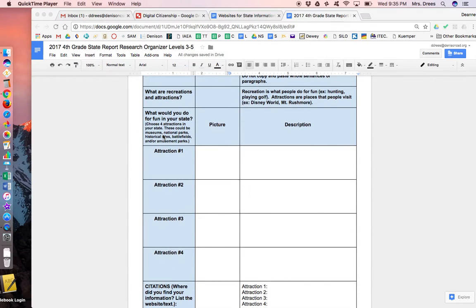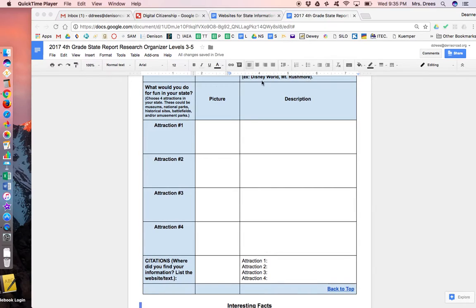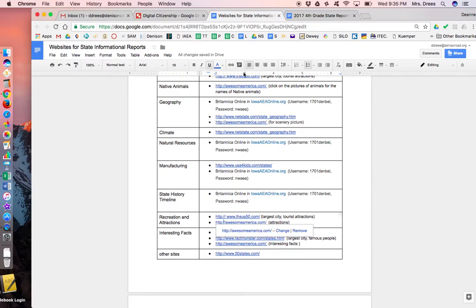Choose 4 attractions in your state. These could be museums, national parks, historical sites, battlefields, and or amusement parks. So we need 4 different attractions. We need their picture and a description. So we'll go to our websites. For recreation, it says we could go to the us50.com.